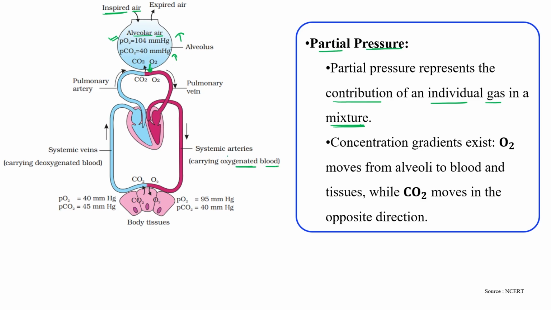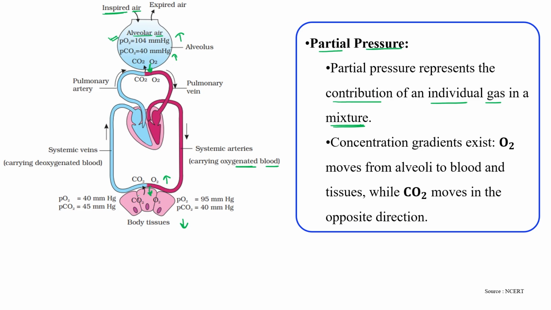The systemic artery carries oxygenated blood and slowly moves from the heart to the various tissue sites, where the concentration of oxygen in the blood is high, while in the tissue the concentration of oxygen is low. So obviously, oxygen will again diffuse from high concentration to the lower concentration.